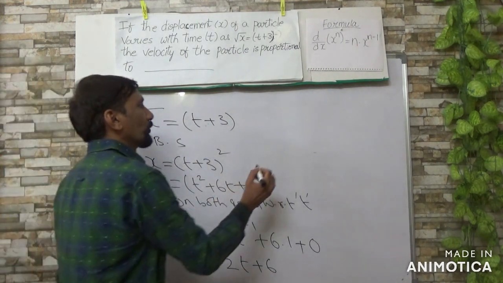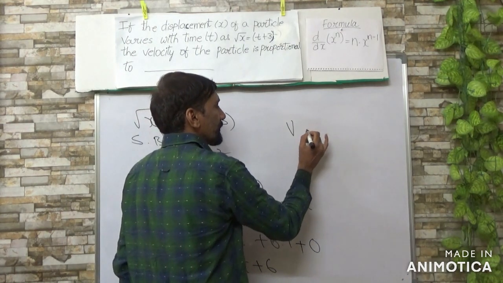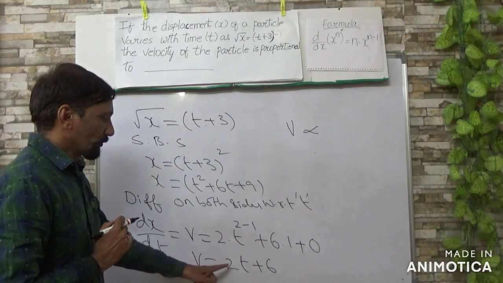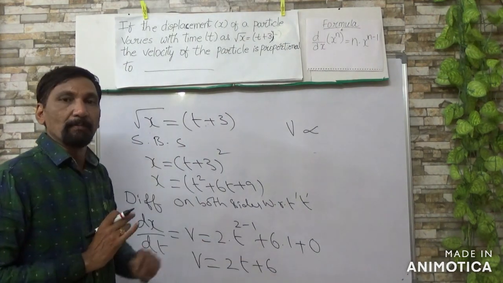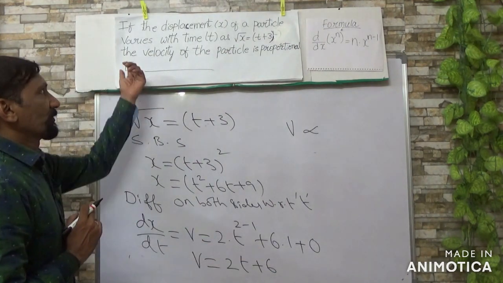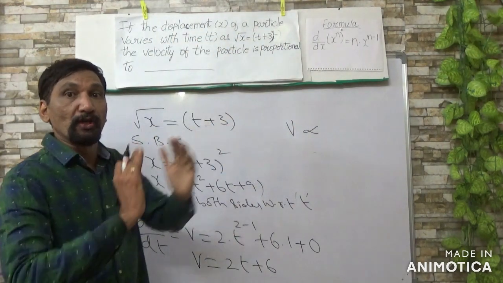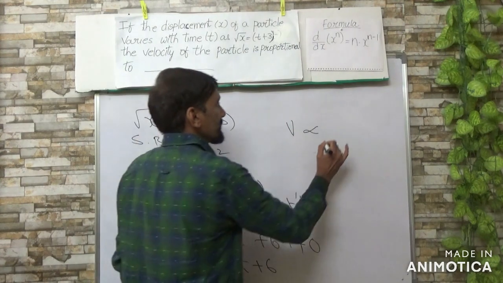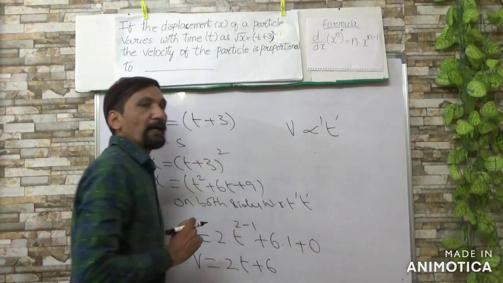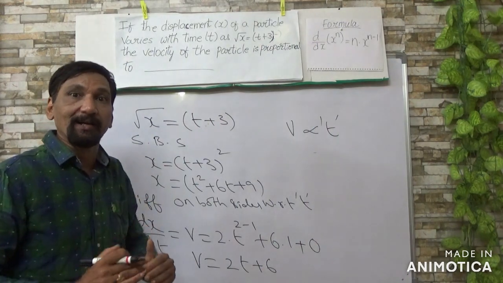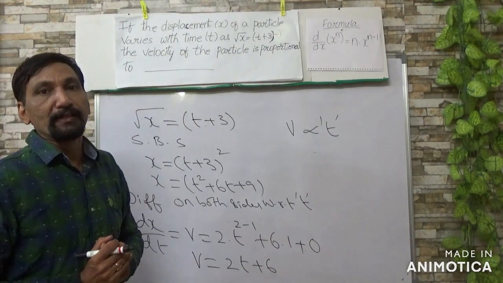So velocity depends on time here, because it is 2t plus some constant. Velocity of the particle is proportional to time. That means as you increase time, the velocity of the particle will also increase.